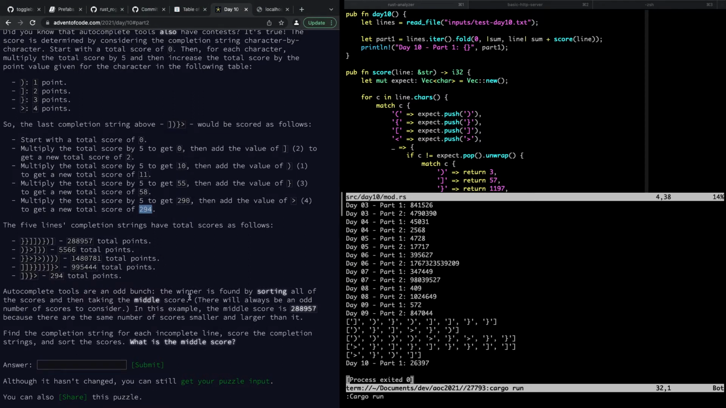Autocomplete tools are an odd bunch. The winner is found by sorting all of the scores and then taking the middle score. Okay. There will always be an odd number of scores to consider. In this example, the middle score is this value because there are the same number of scores smaller and larger than it. Find the completion string of each complete line, score the completion strings, and sort the scores. What's the middle score?